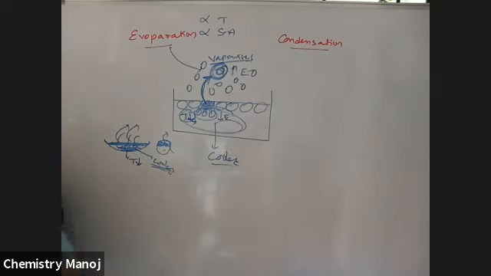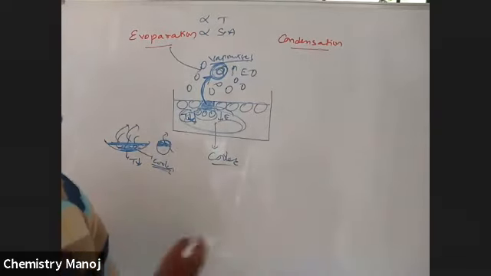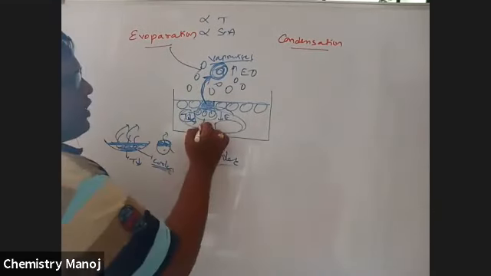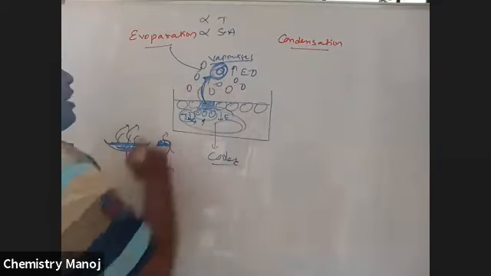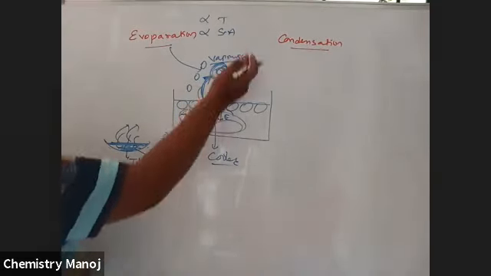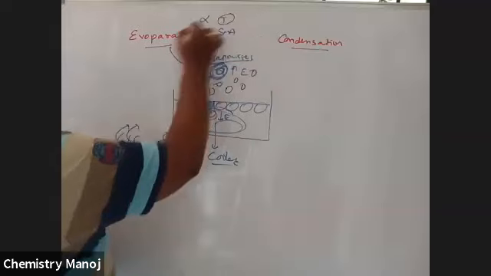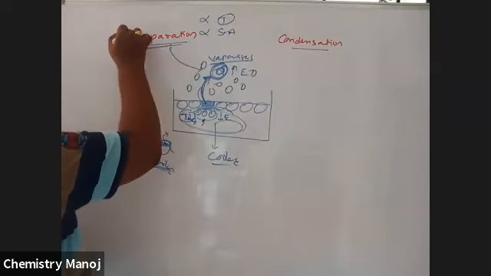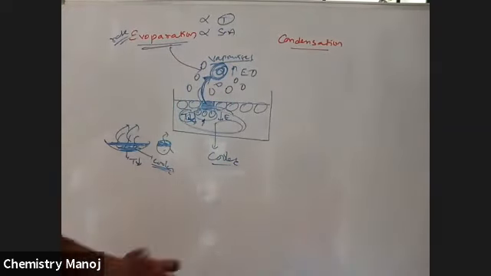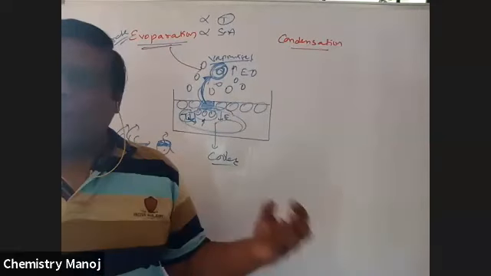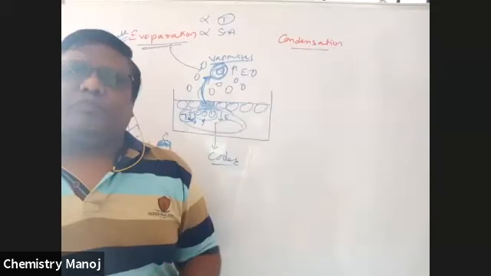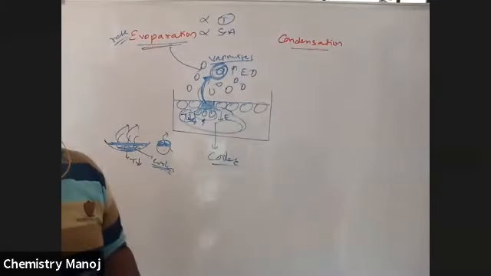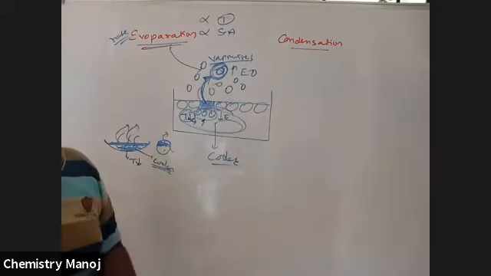Okay, so now as temperature increases, these molecules absorb more energy and increase their kinetic energy, so they escape easily from the surface of that liquid and enter into the vapor state. That means as temperature increases, the rate of evaporation increases. What is the meaning of rate? It is the number of liquid molecules which evaporate from the surface per unit time. It is called the rate of evaporation.